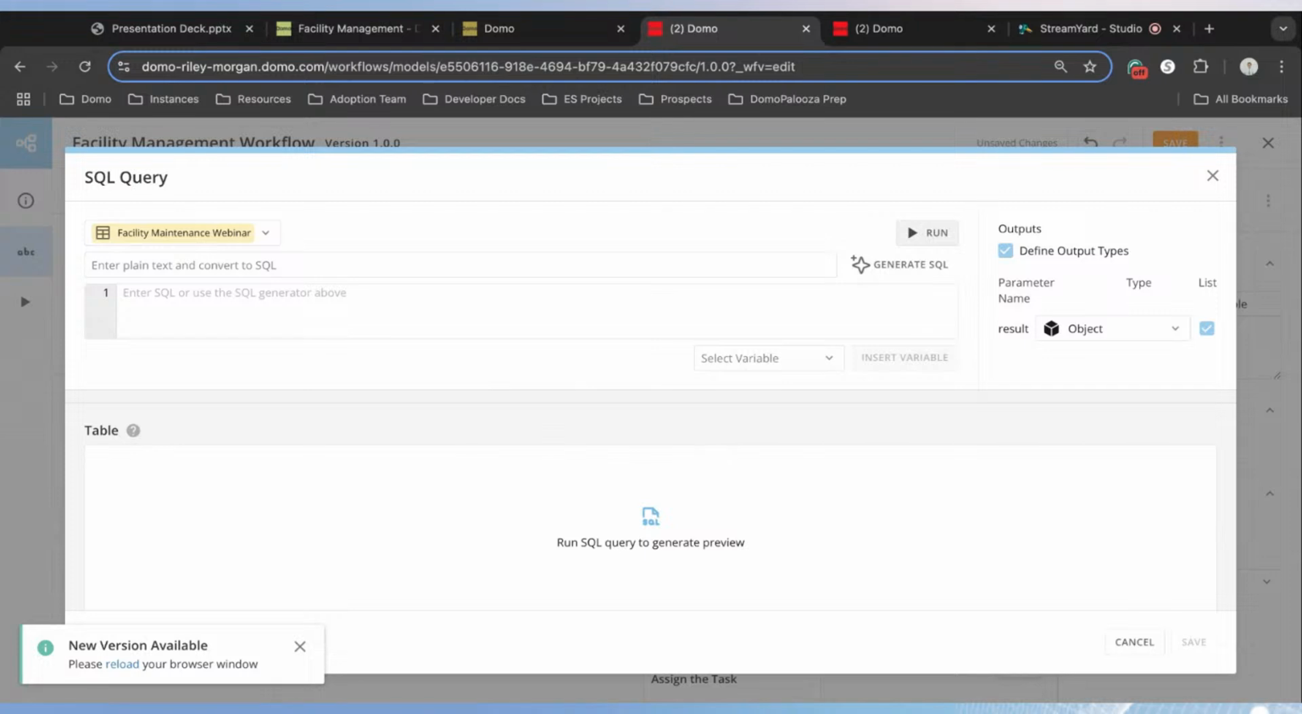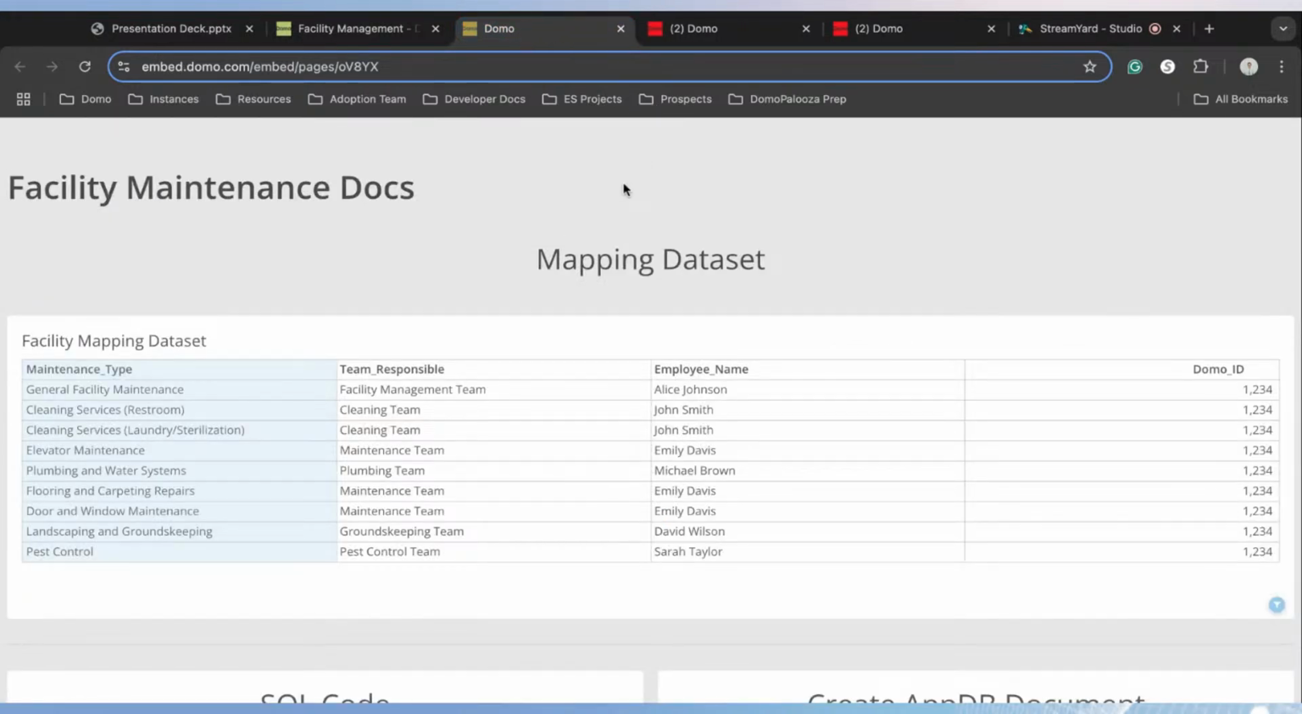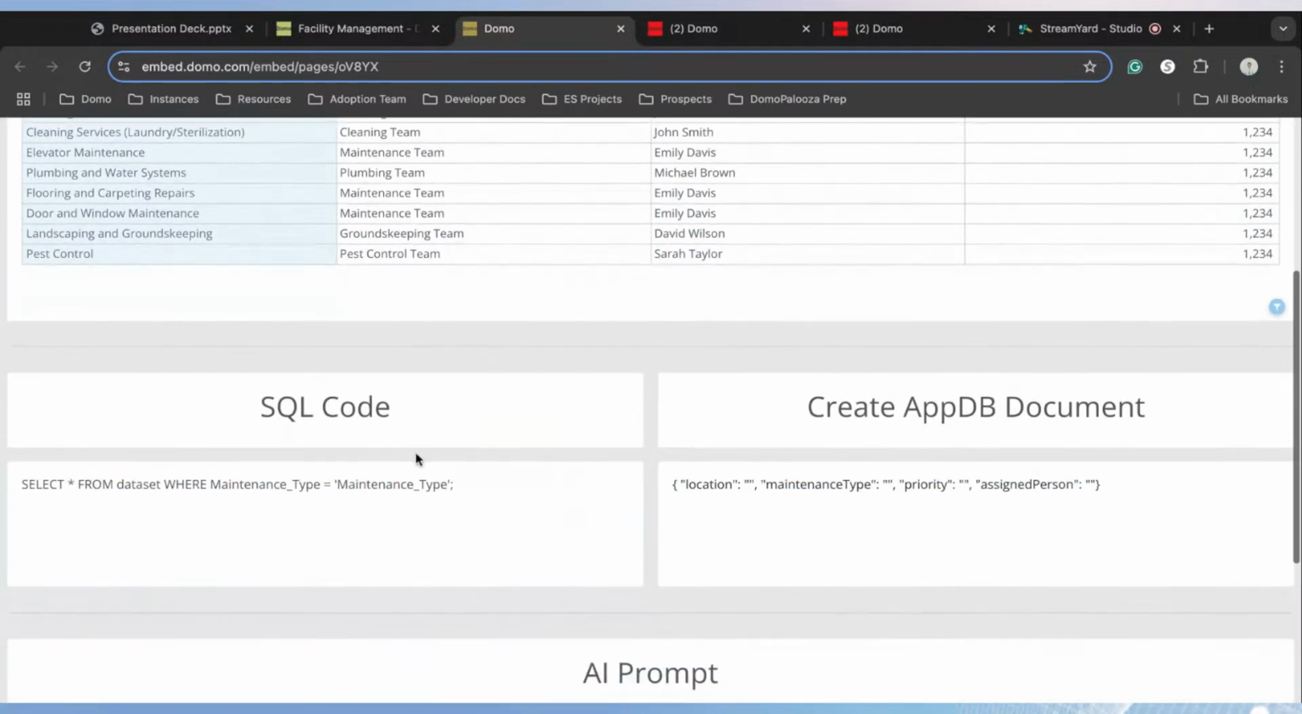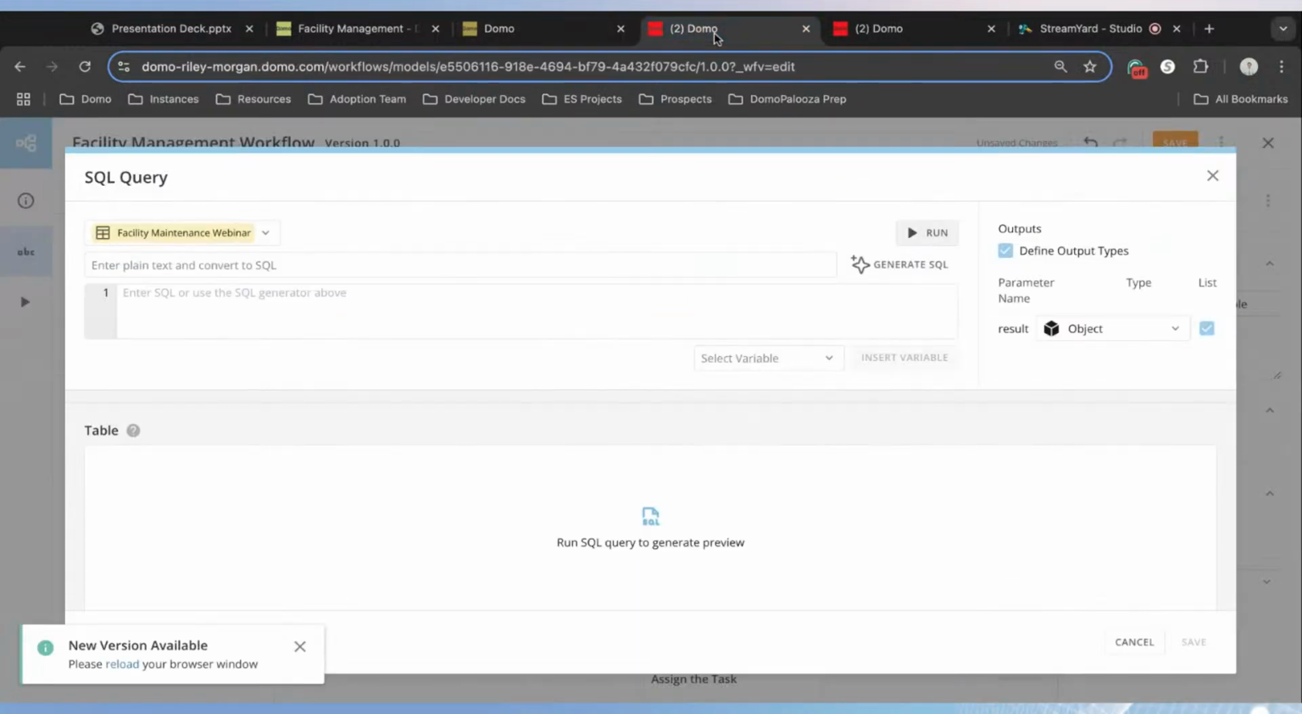And now this is where we get to write our SQL query to find the person responsible for this task. What I want you to do here, have that tab or that link open from the beginning, is tab back over to our resource documents here. Underneath the mapping table or the mapping data set, we have a section here labeled SQL code. If you can copy the SQL statement from this section, we'll jump back over to our workflow, and we're just going to paste that into our SQL editor here.